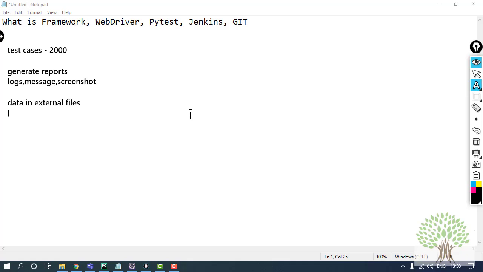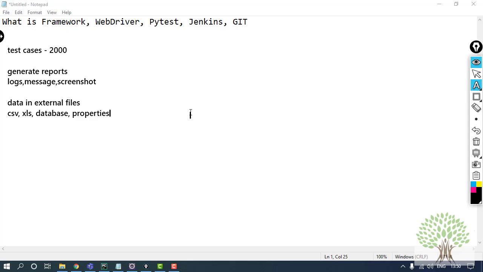Now which external files we can use, that's totally up to you. You can use a CSV file, you can use XLS files, the Excel files. Then you can also pick up the data from the database, from a properties file. Now which files we use to keep the external data depends on your project demand and what you want to use.